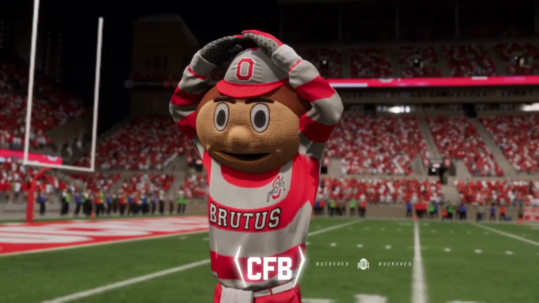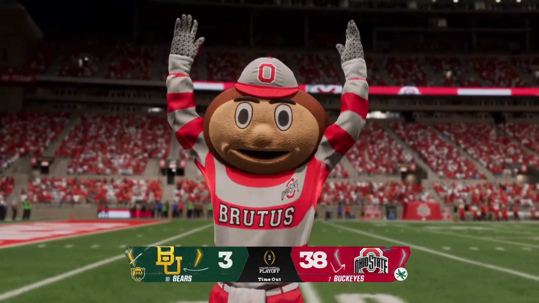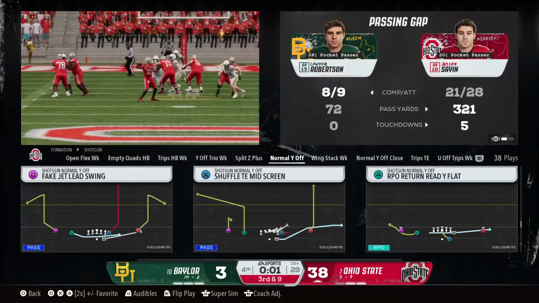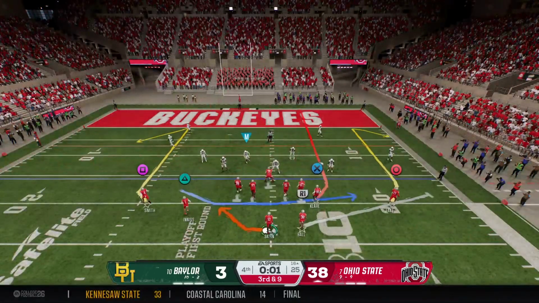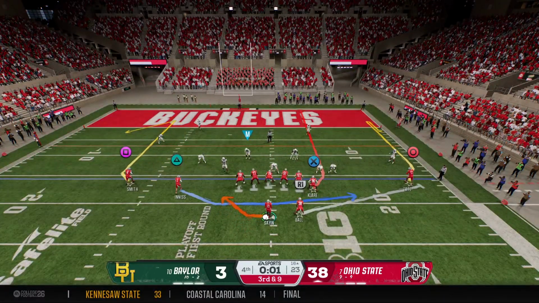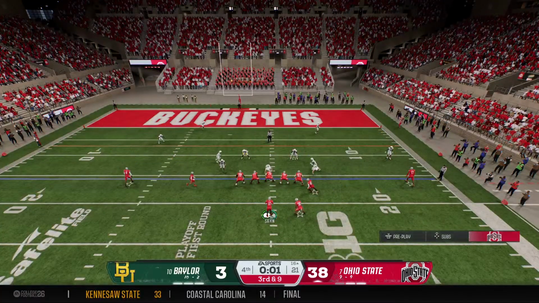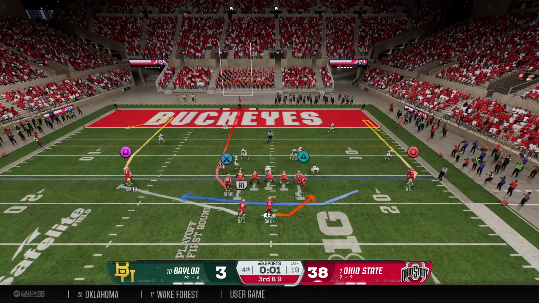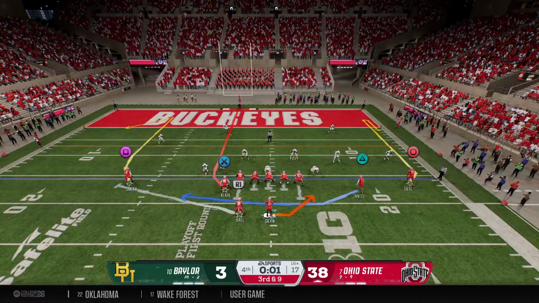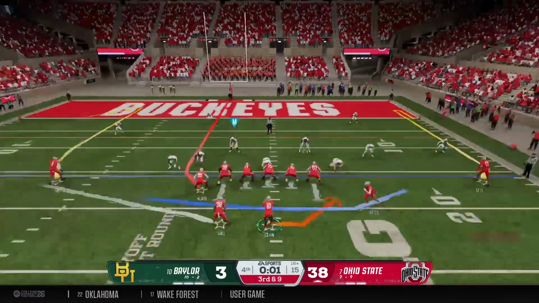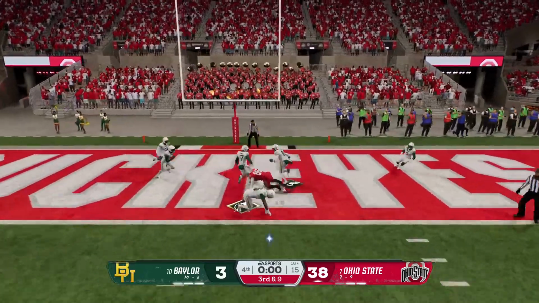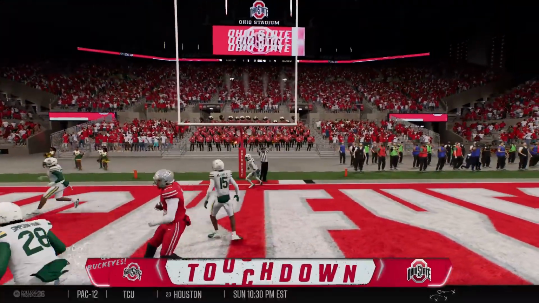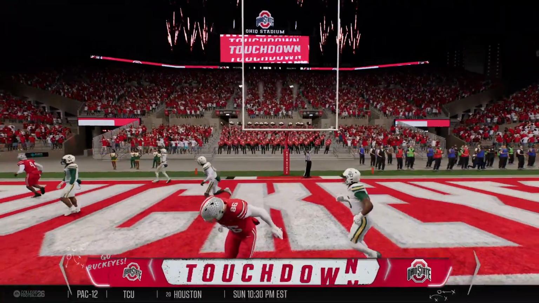And a timeout is taken with just 1 second remaining in the game. Offense been in reverse here. Now a long way to go to convert this 3rd down. Here we go. Dropping back, looking to throw for the first down. Looking to the end zone. And he makes the catch. Touchdown, Buckeyes.